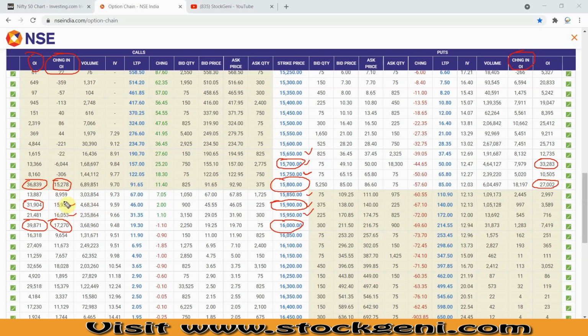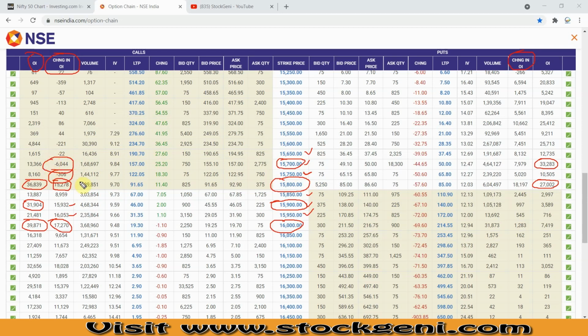What we need to actually look at is more important, because this is something that we can see, right? We also need to check a few things, like what happened in the ITM or other strike prices. If you see here, we can see some short covering at the 15,750 and 15,700 levels.